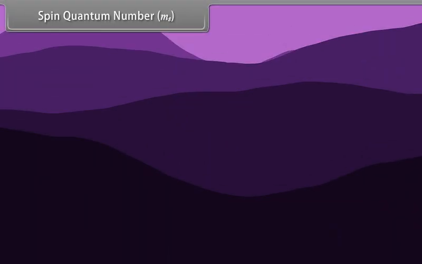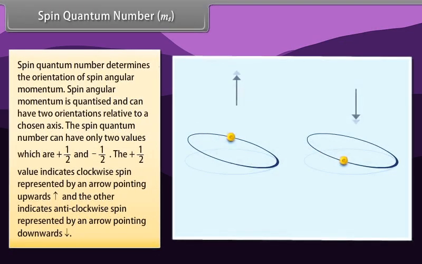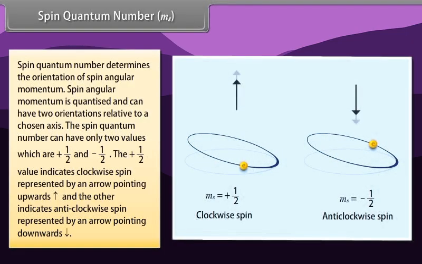Spin quantum number, ms. The spin quantum number determines the orientation of spin angular momentum. Spin angular momentum is quantized and can have two orientations relative to a chosen axis. This spin quantum number can have only two values, which are +1/2 and -1/2. The +1/2 value indicates clockwise spin represented by an arrow pointing upwards, and the other indicates anti-clockwise spin represented by an arrow pointing down.